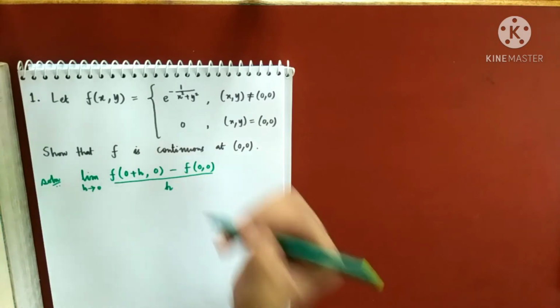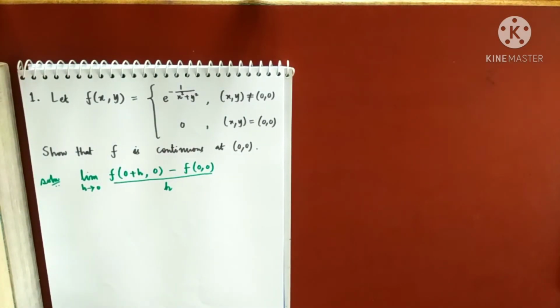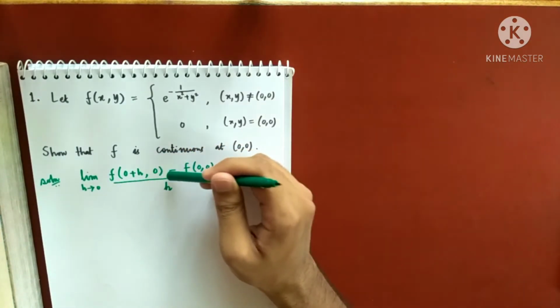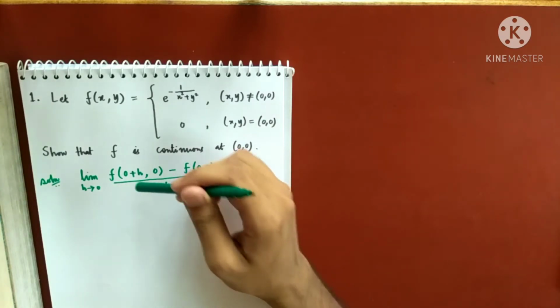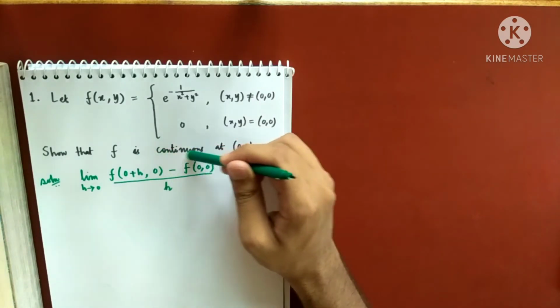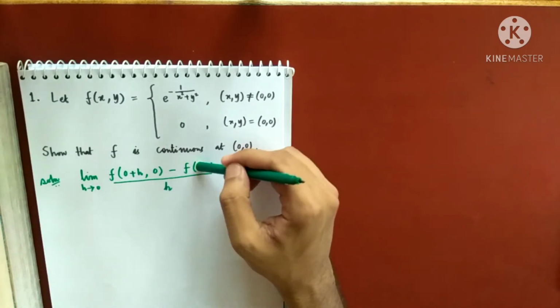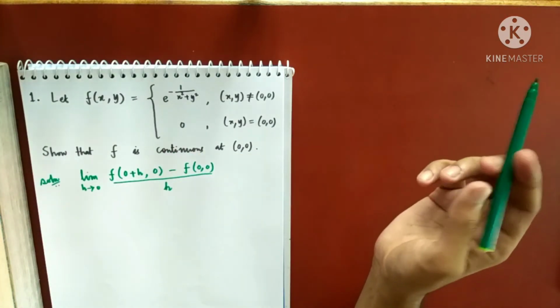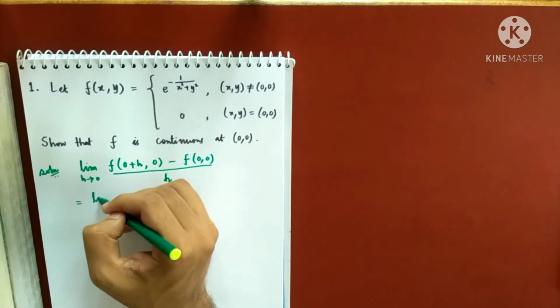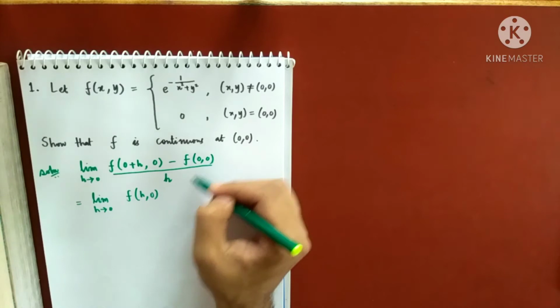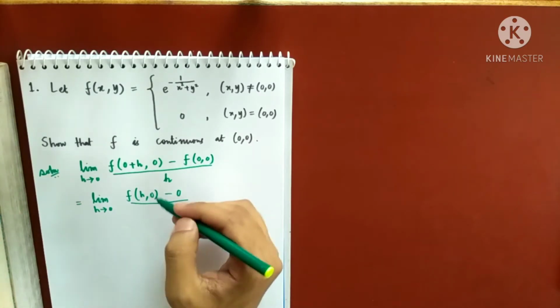Did you understand this line? The definition of partial derivative with respect to x at the point a comma b, that means 0 comma 0. F of a plus h comma b minus f of a comma b by h. So increment in x is there, but increment in b is not there. Here b is 0, a is also 0. So a plus h to a, b to b, and then h. Understood? What is this? Limit h tends to 0, f of h comma 0, minus f of 0 0 which is 0, by h.